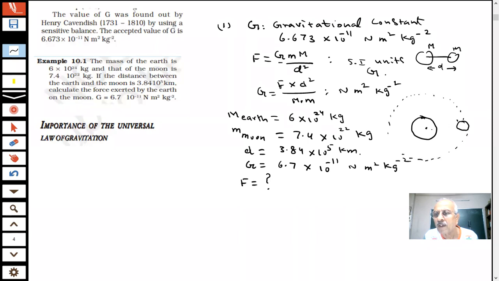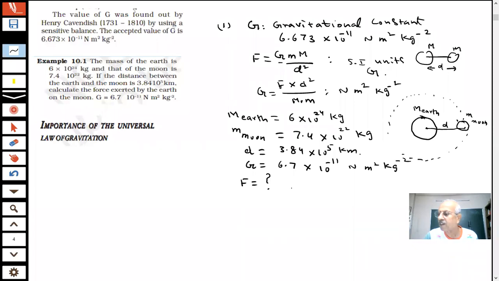And you are given the distance d, the mass of the earth, and the mass of the moon. So you have to calculate the force, find out the value, students. Calculate how much value is coming. Let us see what is the force with which earth is attracting the moon.